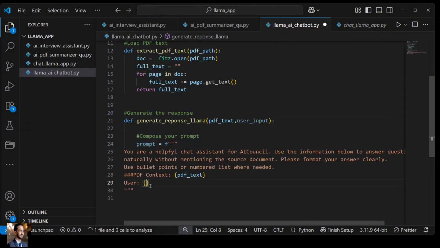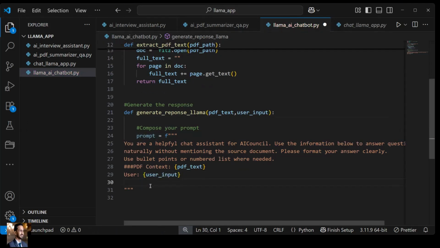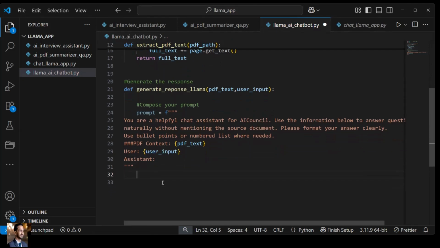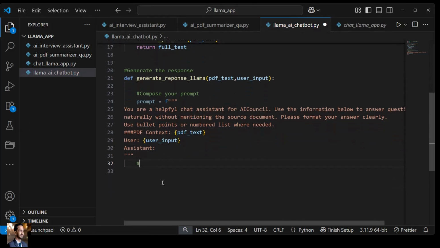Okay. So here is the user input, and next it is expected to return the output after this. So this is a prompt that will take the context and the user input, and then the assistant will respond after this, right? Now we have to call LLaMA and feed this prompt, right? So we'll call local LLaMA.